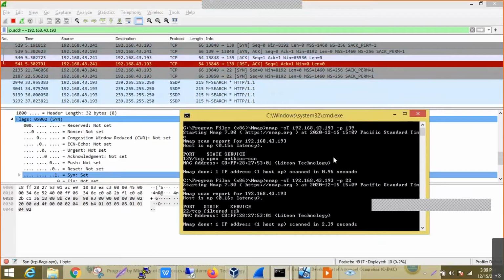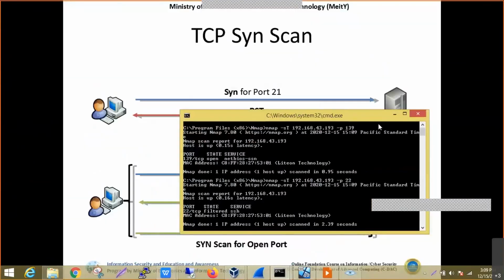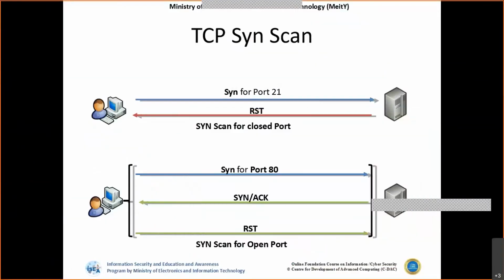So this is how Nmap is used to know the different scanning behavior of end systems, to know whether a particular port on the destination machine is used or not.